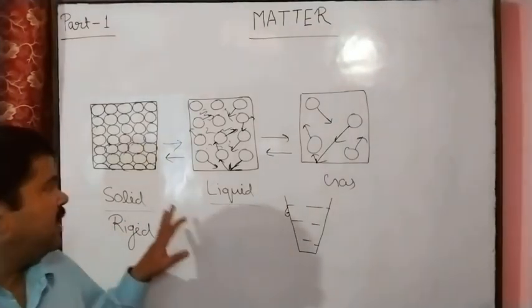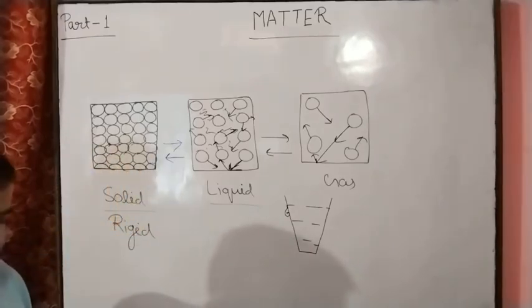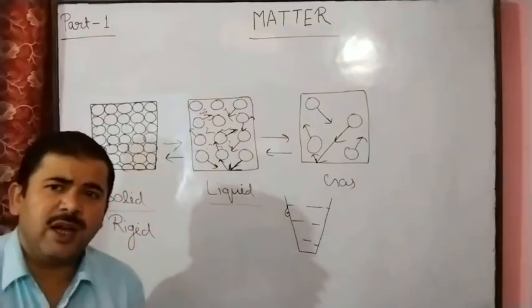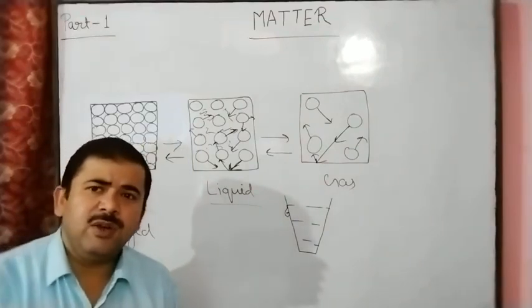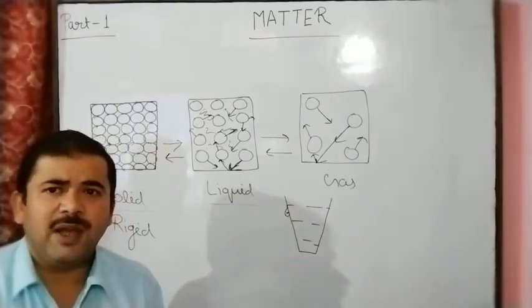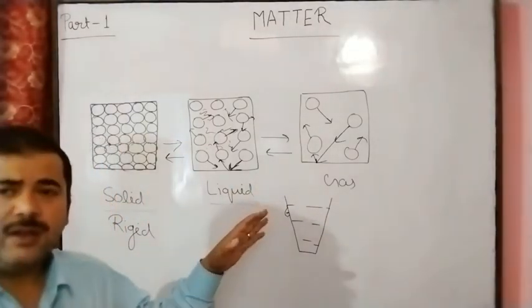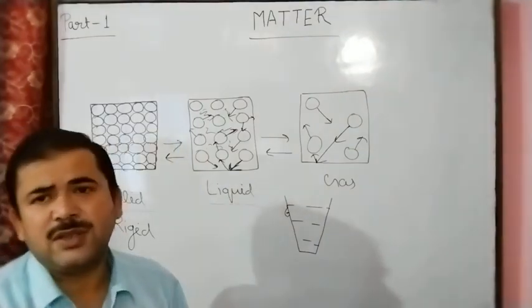After this, we studied the first point according to the kinetic molecular theory of matter. By this theory we can understand the behavior of solid, liquid and gas. First point, composition of matter: matter is made by atoms or molecules.